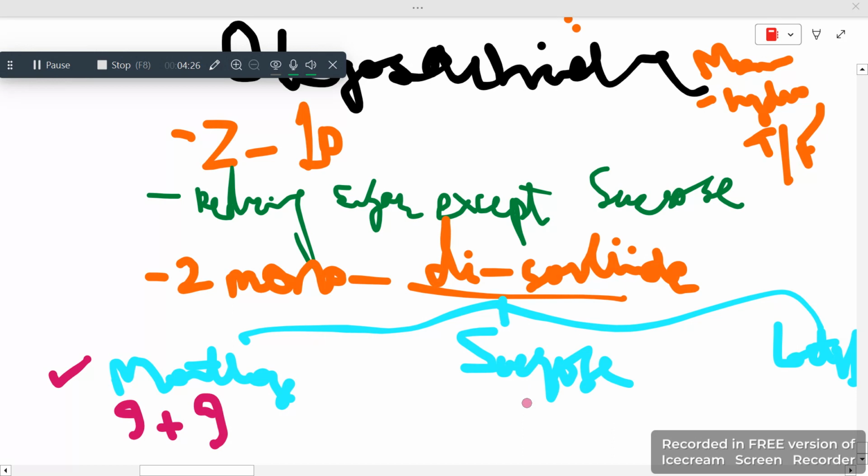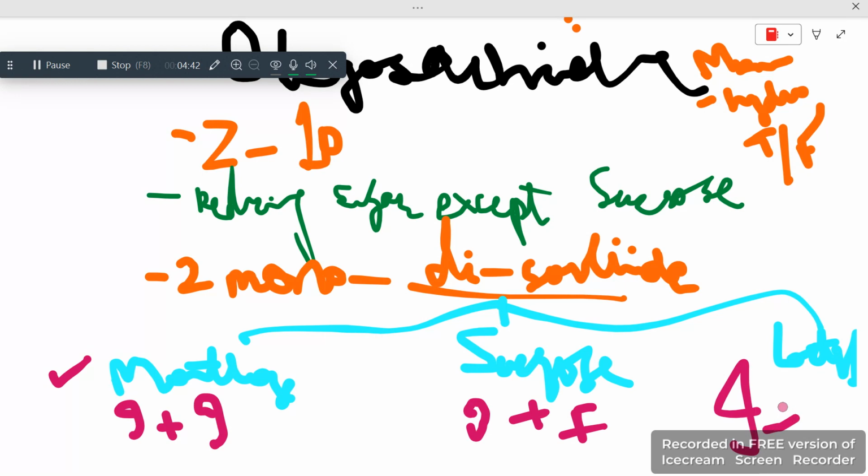And then if you talk about sucrose, it is glucose plus fructose. And when you talk about lactose, it is glucose plus galactose. There is glucose, no doubt, but there you'll find something else, that is galactose. Don't consider this, I'm writing GAL, which is galactose, whereas this is glucose. Glucose plus fructose formed sucrose. Glucose plus galactose formed lactose. Glucose plus glucose formed maltose. So this was the only basic